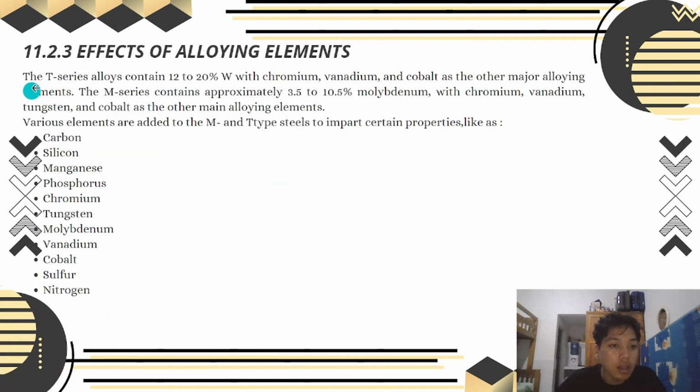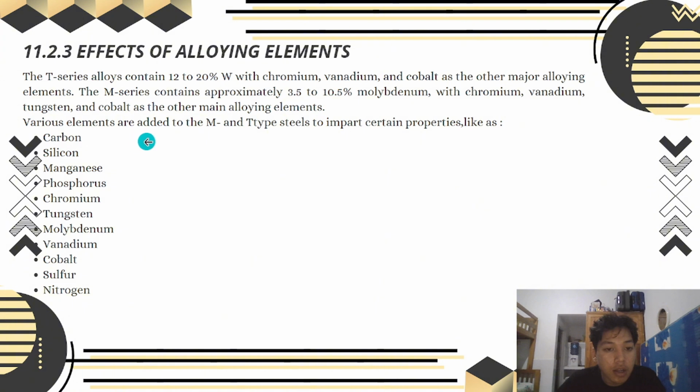Next, 11.2.3, effect of alloying elements. The T-series alloys contain 12 to 20% tungsten, with chromium, vanadium, and cobalt as the other major alloying elements. The M-series contains approximately 3.5 to 10% molybdenum, with chromium, vanadium, tungsten, and cobalt as other main alloying elements.